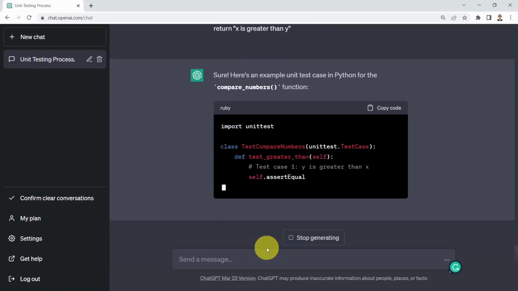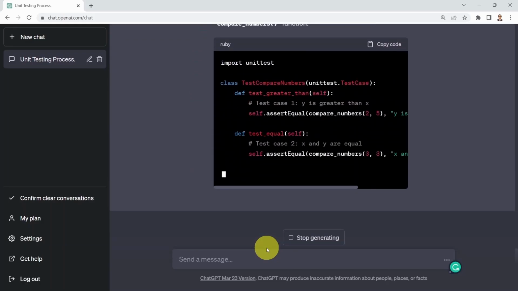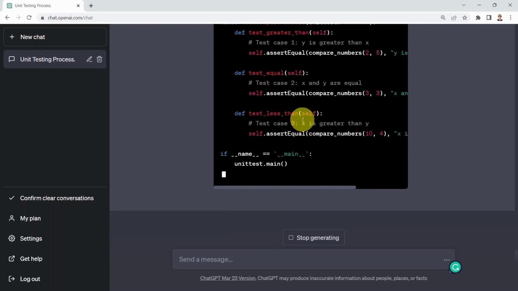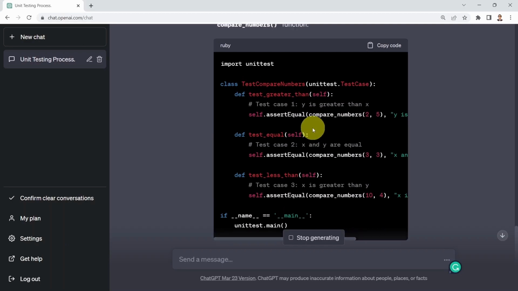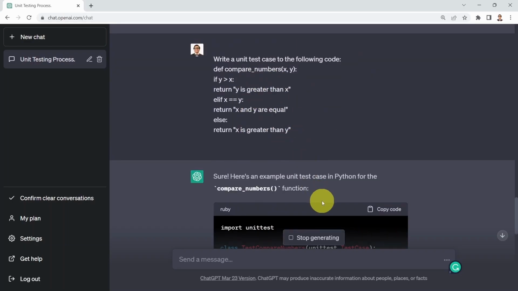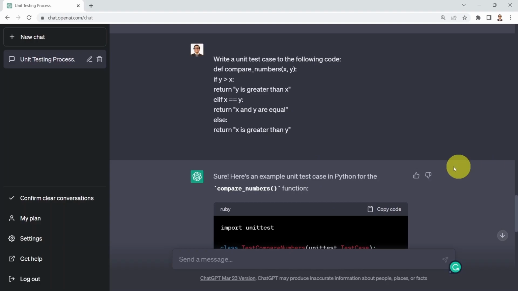And it's going to tell you, well, sure, here is a unit test basically for our code. And what you see here is basically you are testing every single branch in the if-else condition. And that's the code coverage that I was referring to before. And basically, we want to make sure that every branch has been exercised, and that means you have enough code coverage.